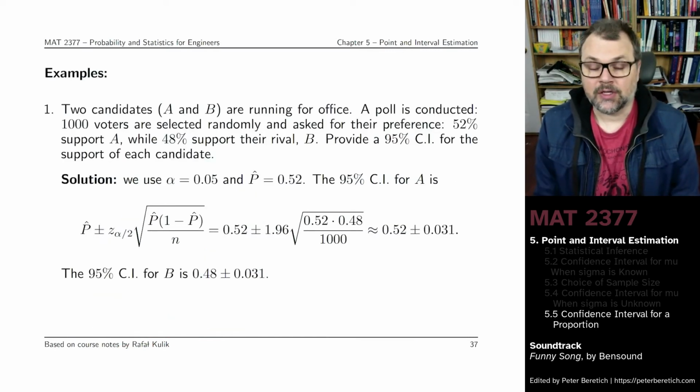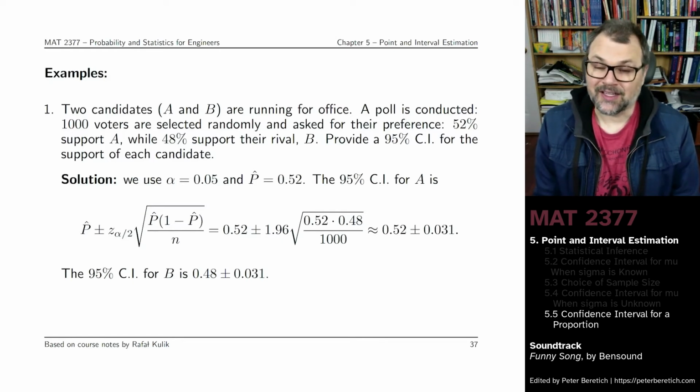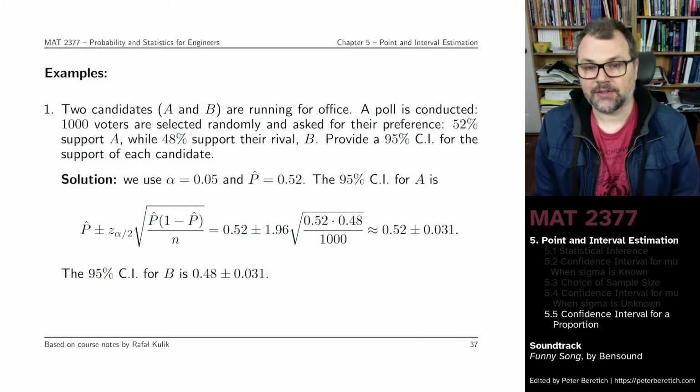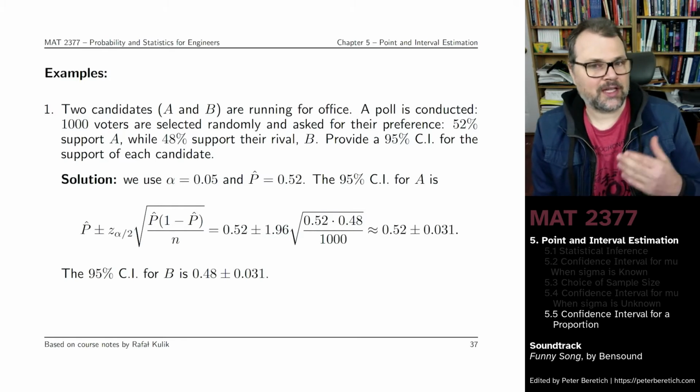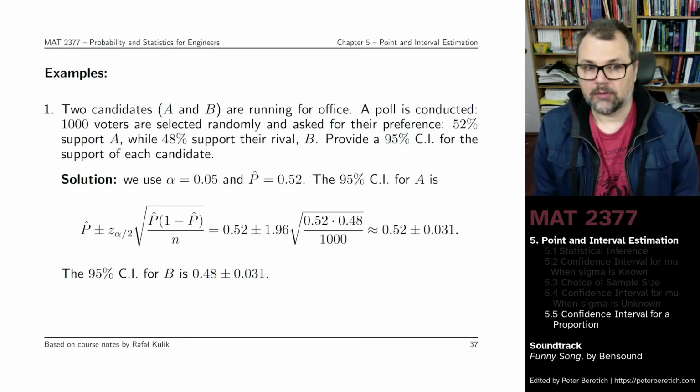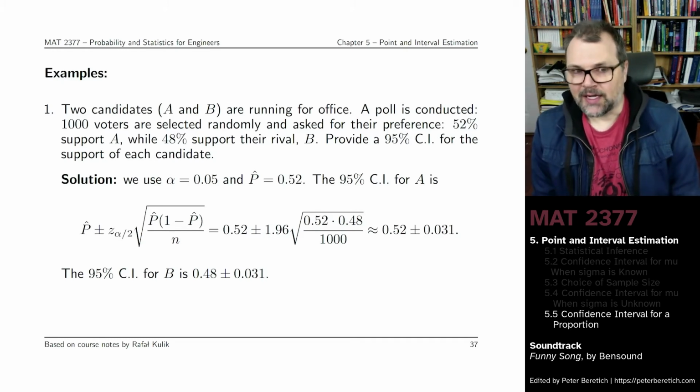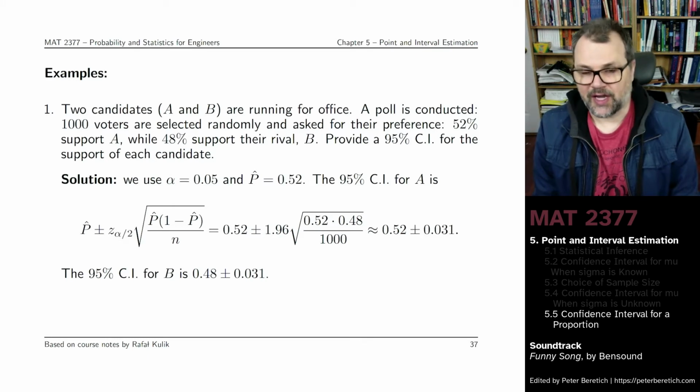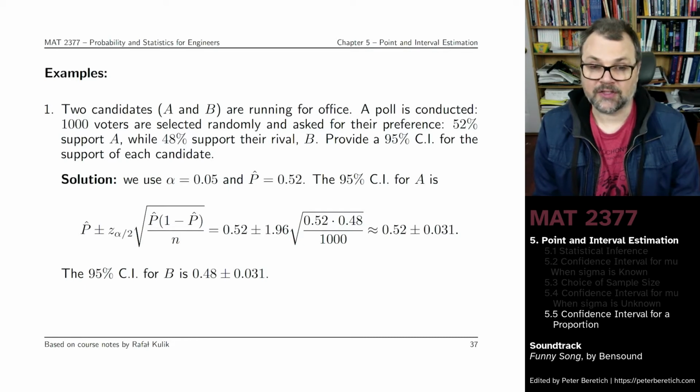Here's an example that is usually apropos every time election time comes around. Let's see, you have two candidates, A and B. They're both running for office. You conduct a poll of 1,000 voters, which are selected randomly and independently, and you ask them for their preference. 52% of them support candidate A, 48% support their rival, B. At first glance, that looks like candidate A would win, but this is just a sample of 1,000 voters out of the full population. Can you provide a confidence interval for the support of each candidate? So here we'll say a 95% confidence interval. So we use a confidence level of 5%.